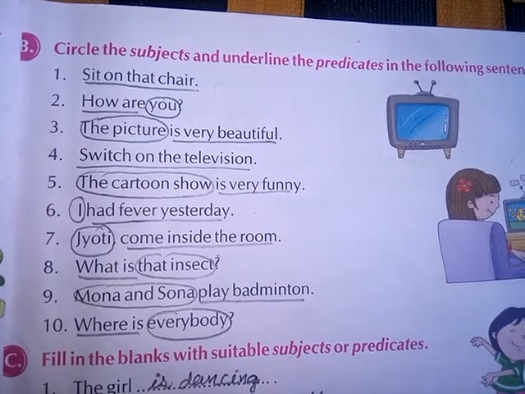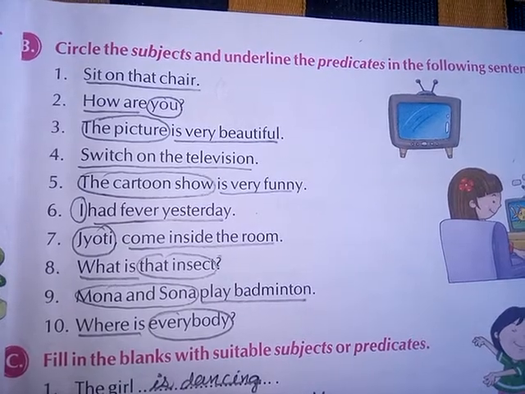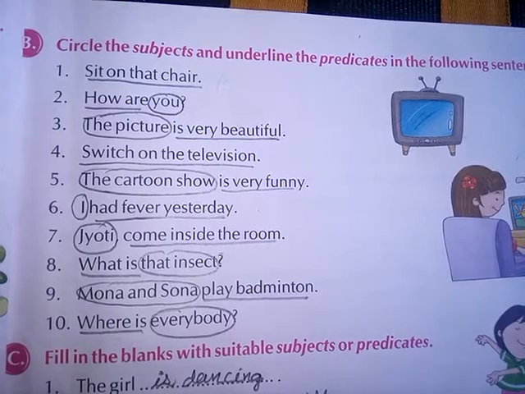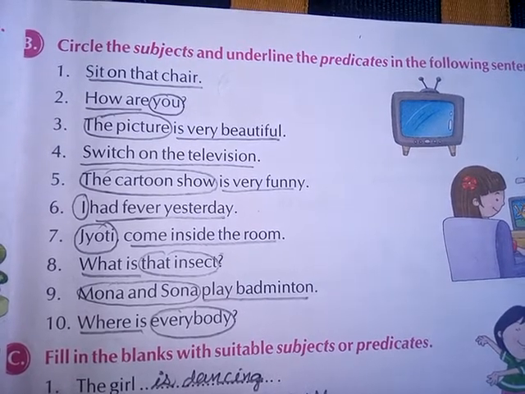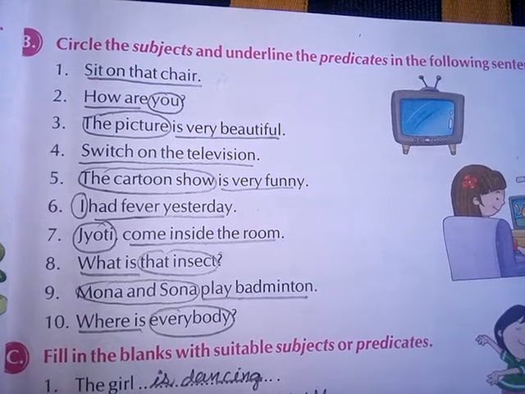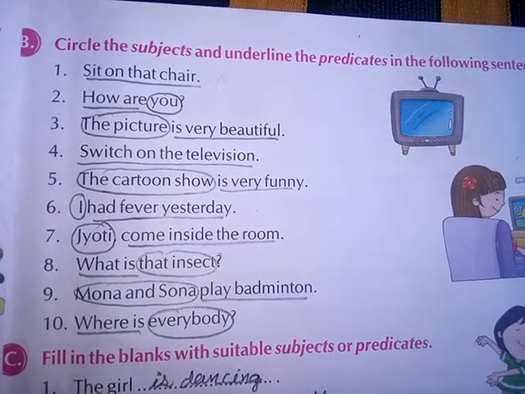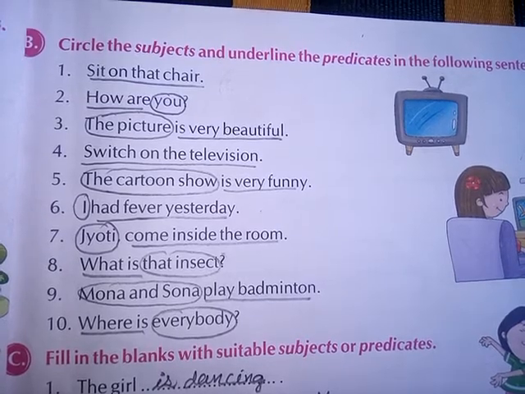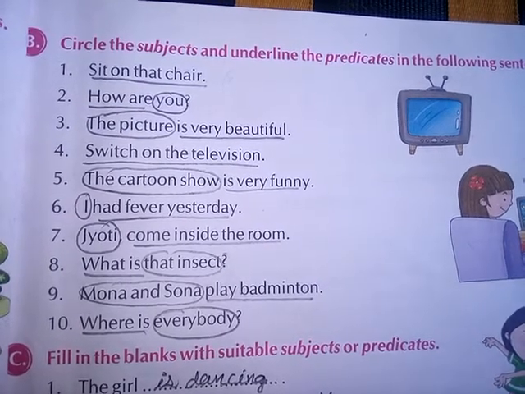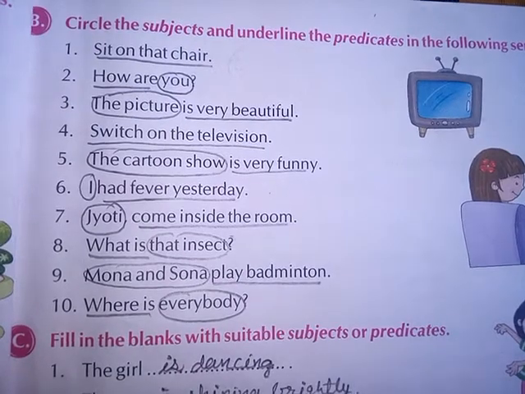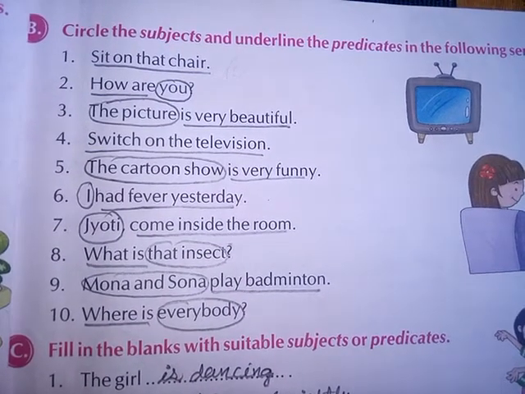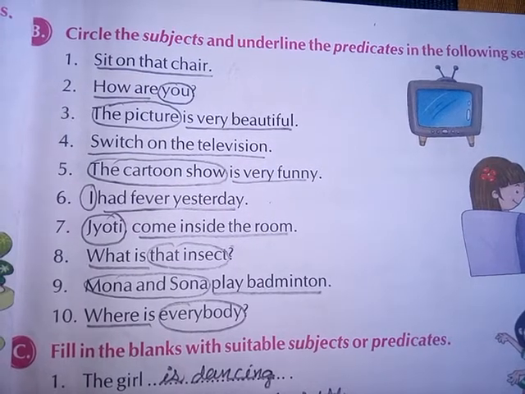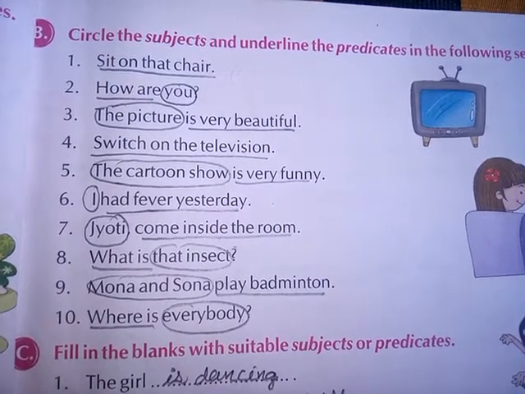Fourth number, switch on the television. We have to do underline because the whole sentence is the predicate. Fifth number, the cartoon show, there we have to do circle, is very funny, that we have to do underline. Sixth number, we, we have to do circle, had fever yesterday, there we have to do underline. Seventh number, Jyoti, we have to do circle on Jyoti, come inside the room, there we have to do underline.